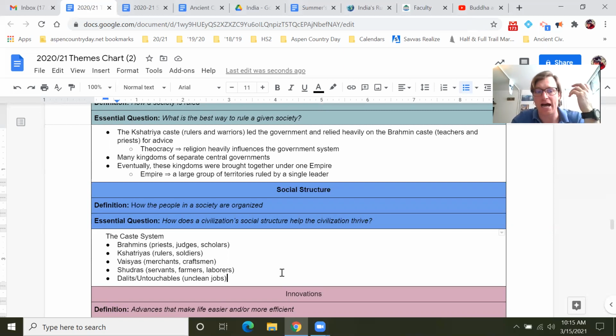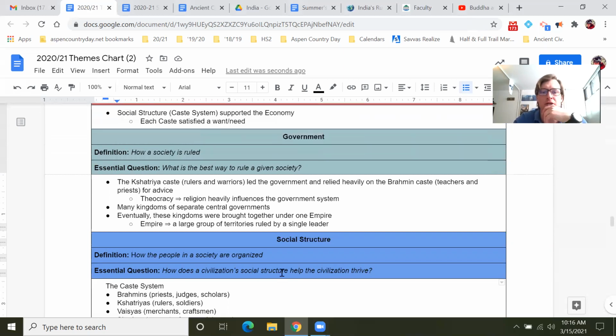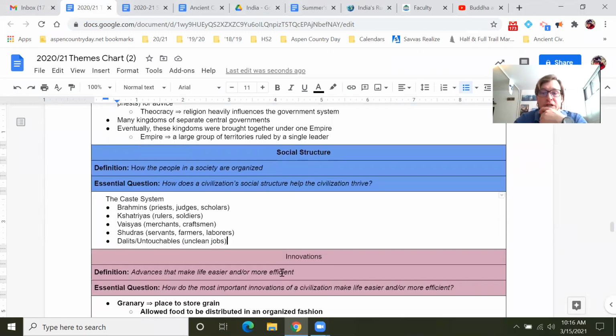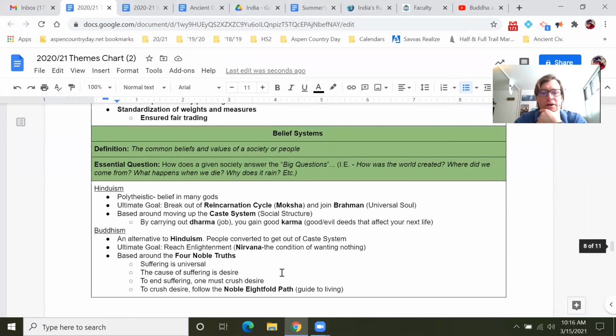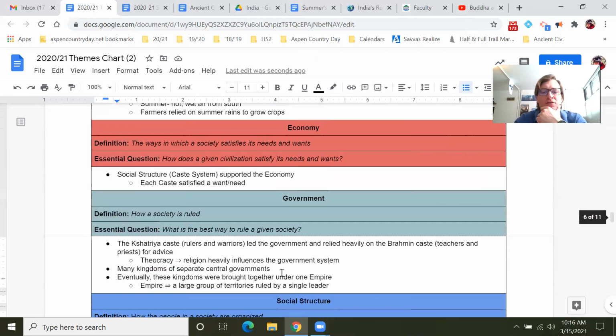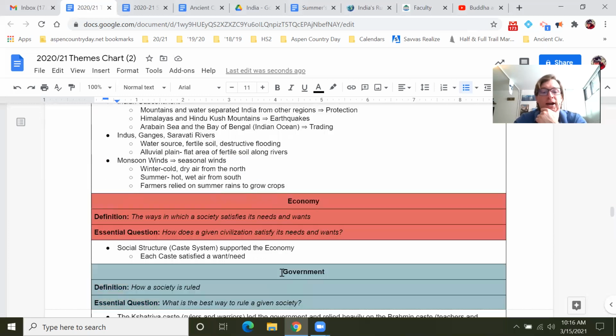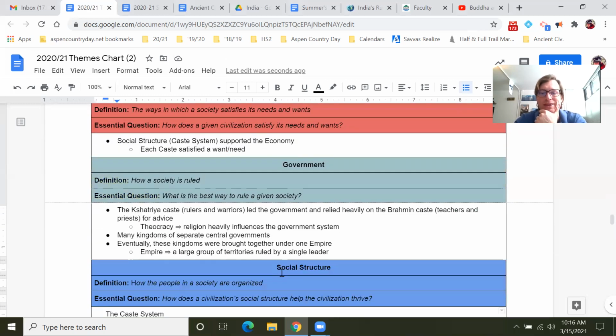Okay, that's all I got for you guys when it comes to the theme notes. Feel free to pause this, rewind, watch all this stuff again, but you need to have all of these notes down: economy, government, and social structure. You should have all the rest of the sections filled in. If you don't, you can get those from a friend, but I will leave it at that.